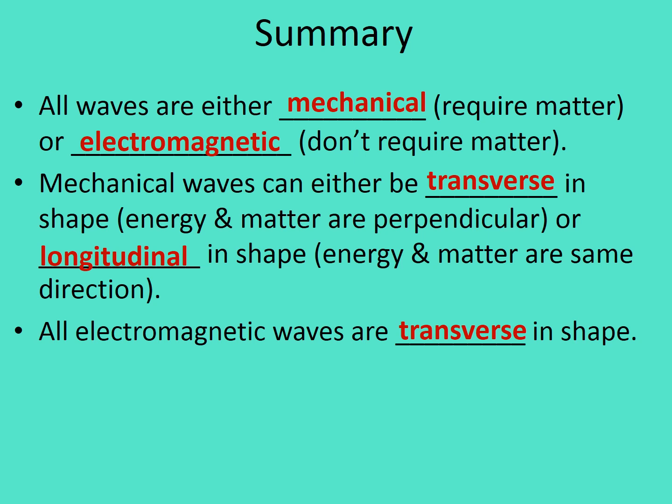So before we move on, I just want to make sure we're good with all those new definitions. So all waves are either mechanical or electromagnetic. And the big difference there is whether they need matter or don't. Then we have the 2 different shapes. So mechanical waves can be either transverse in shape, where the energy and the matter are perpendicular, or they can be longitudinal in shape, where the energy and the matter go in the same direction. But if you're talking about an electromagnetic wave, which is what we'll cover next week, they are all going to be transverse in shape. You cannot have a longitudinal electromagnetic wave.